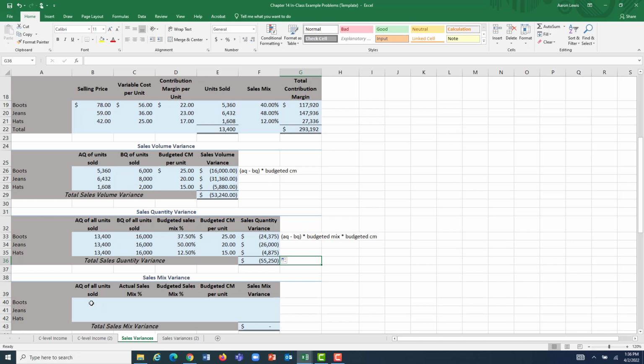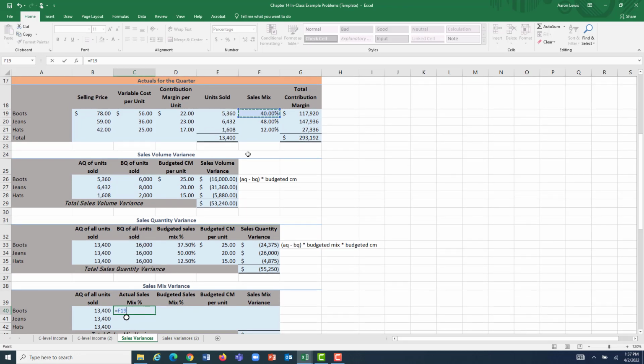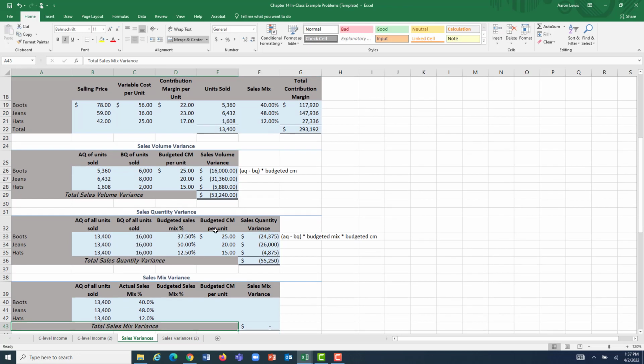Well, we're going to start the same way we started last one. Actual quantity of all units sold. We actually sold 13,400 units. What percentage of our mix did each one of our product lines actually consist of? Well, boots ended up actually being 40% of our overall mix. This is the actuals table. Jeans ended up being 48% of our actual mix, which was less than expected. And then hats ended up being 12% of our actual mix, which is also a little bit less than we expected. We thought it was going to be 12.5.